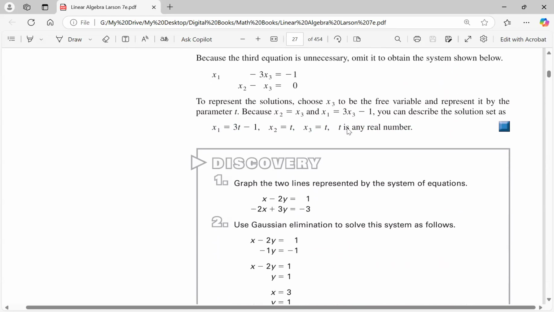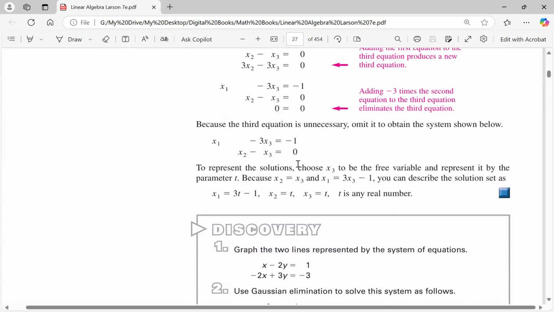And usually, by the way, remember I said your free variable, quote unquote free, he chooses them to be, and usually it's not him, Larson, it's a convention. Usually you let the last variable, remember I have x sub 1, x sub 2, x sub 3, you let the last one be your free variable.